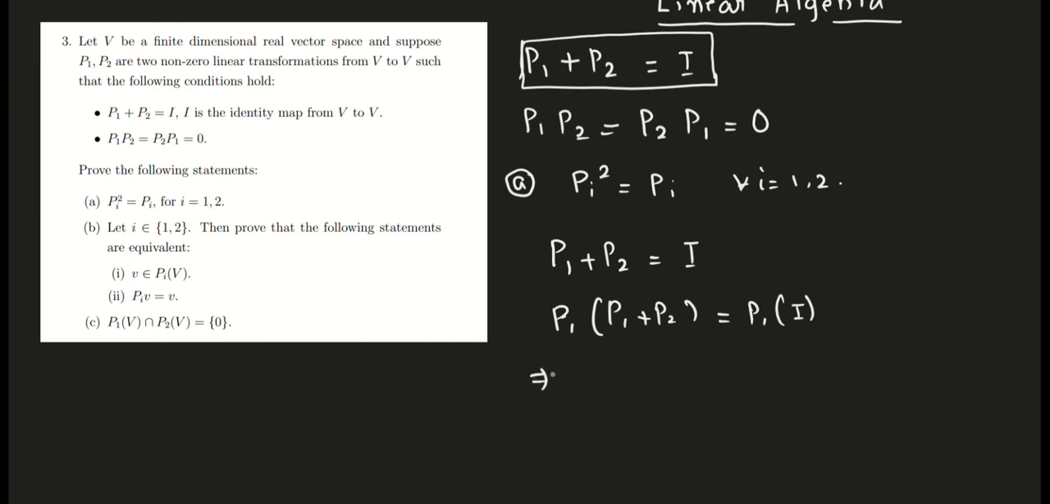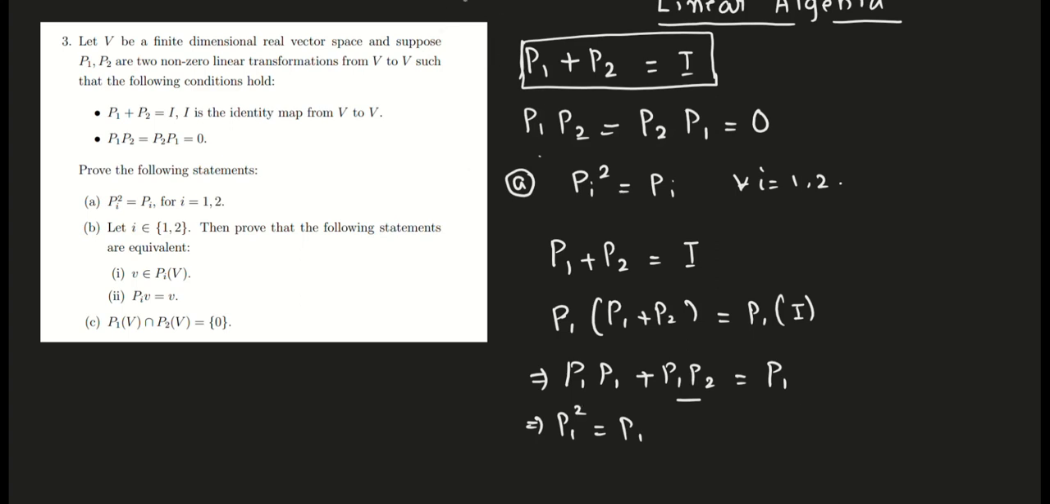Now, what is the definition of this composition? That would be P1 P1 plus P1 P2, and this is equal to P1 composition identity linear transformation, which gives you P1. Now P1 P2 is given to us as the 0 linear transformation. That becomes P1 squared is equal to P1. The same way one could prove P2 squared is equal to P2, and I'm just leaving that part. So that is all about our part A.